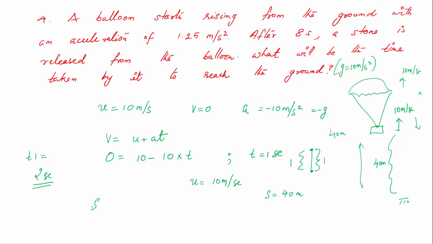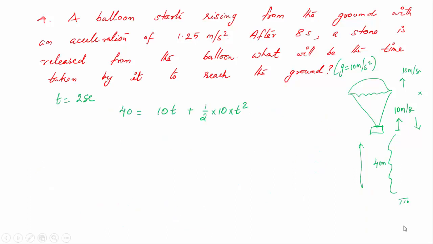So you have S equal to ut plus half at square. U is 10. So S equal to 10 into t plus half into 10 into t square. So the distance is 40 meters, you know. So S is equal to 40 actually. So you will have 40 is equal to 10t plus half 10t square. This t we can solve. So you have this is equal to 10t plus 5t square.